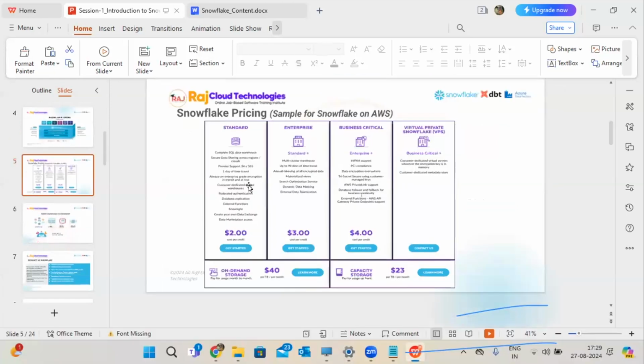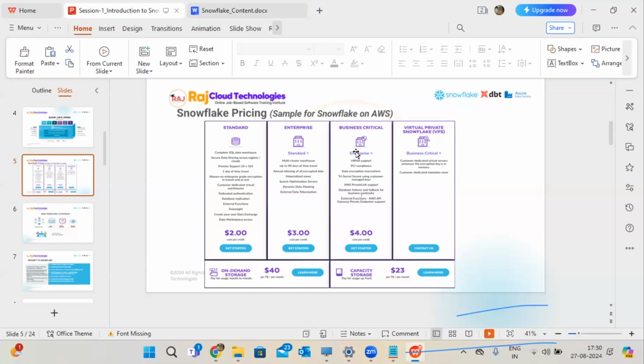Cost wise also, they are providing multiple options to us. Editions wise, version one, version two, we don't have like that. Totally, we are handling with the editions: standard edition, enterprise edition, business critical edition, and virtual private Snowflake. So all these are available. Standard is a little bit basic, only basic features are there, but enterprise and business critical are the high level.